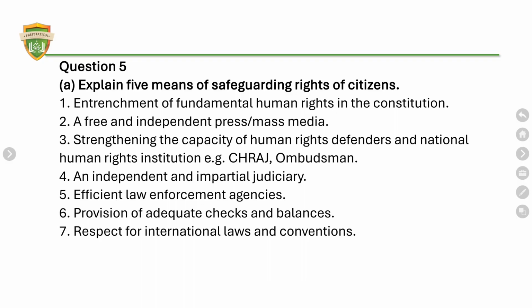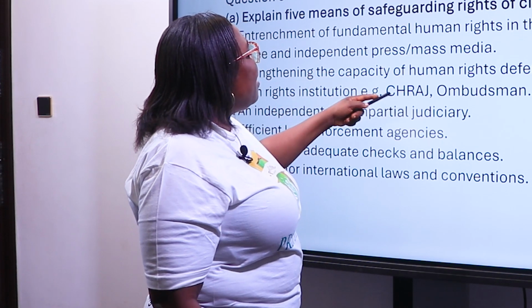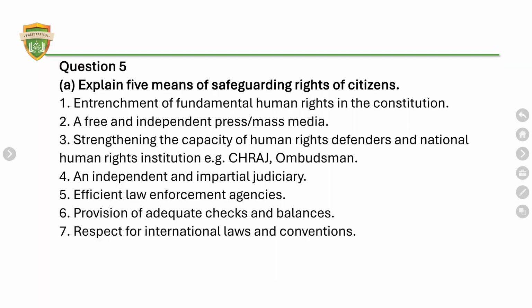Number 5, explain 5 means of safeguarding the rights of citizens. The first one says entrenchment of fundamental human rights in the Constitution. In the Constitution, you have the rights of the citizens entrenched in it. A free and independent press, freedom of the press, strengthening the capacity of human rights defenders and national human rights institutions. You have the Ombudsman. You know the Ombudsman?